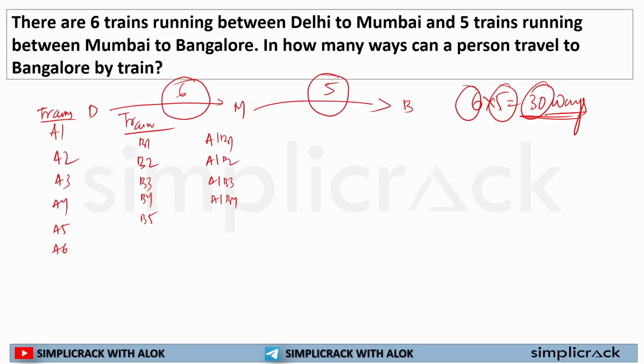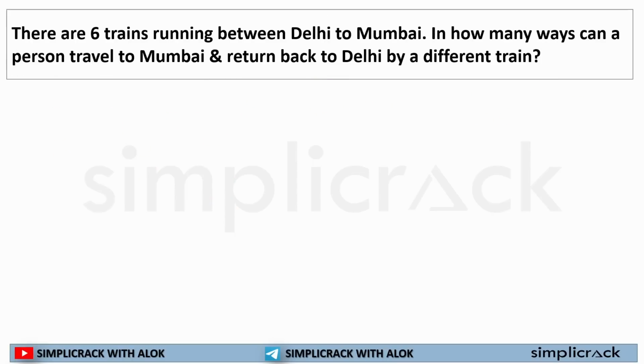Now let's solve one more question, and it's a trickier question. See, there are 6 trains running between Delhi and Mumbai. In how many ways can a person travel to Mumbai and return back to Delhi by a different train? So this question says, if you take train 1 while traveling from Delhi to Mumbai, you can't take the same train while traveling back to Delhi. So while traveling to Mumbai, you have 6 train options. But while traveling to Delhi, you don't have 6 options, because if you have already utilized one, you are left with only 5 trains. You are getting my point.